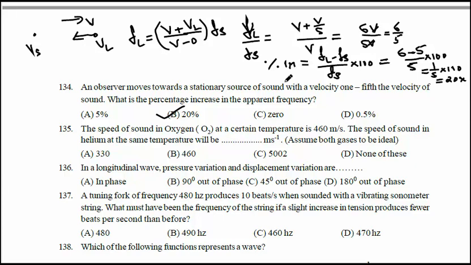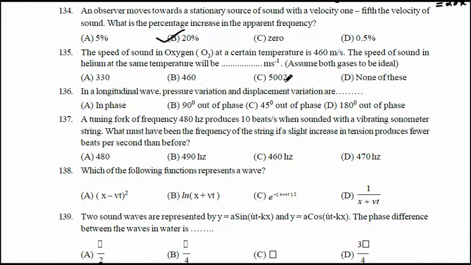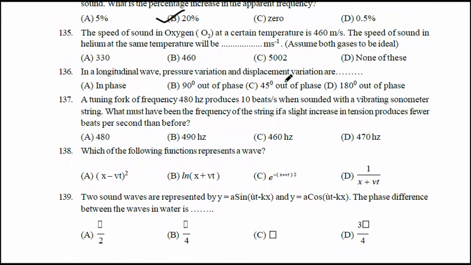Okay, so this is next for the next question, 135. Question number 135. See here, the speed of sound in oxygen O2 at a certain temperature is 460 meters per second. The speed of sound in helium at the same temperature will be? So here the speed of sound in oxygen is given. Now you have to calculate the speed of sound in what?